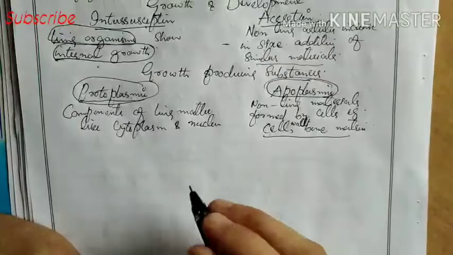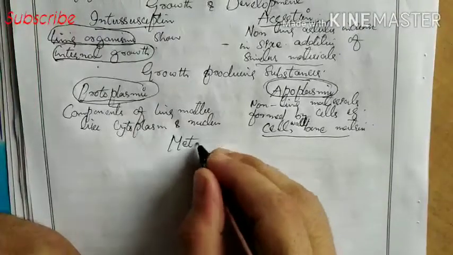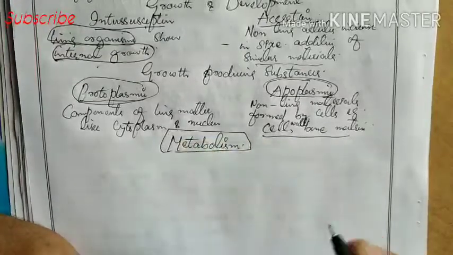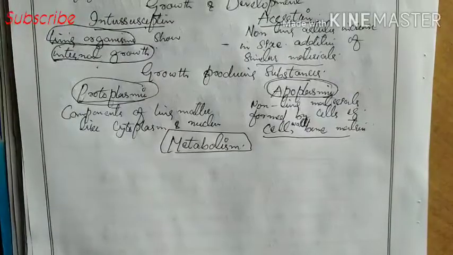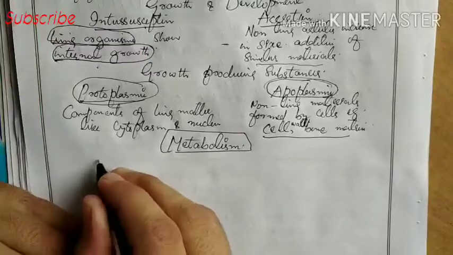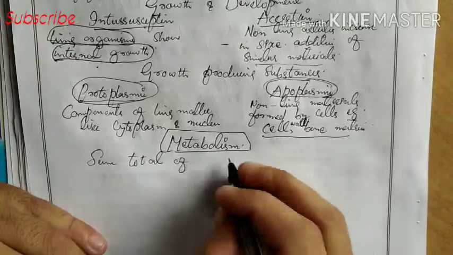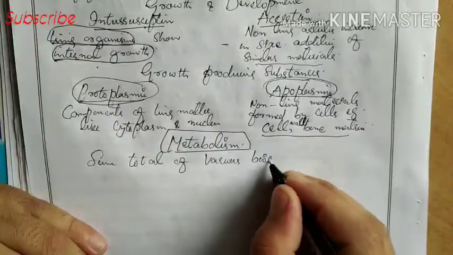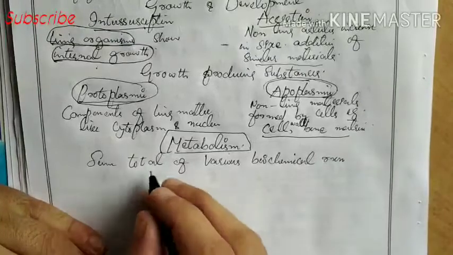Okay? Now, after this we will study one more characteristic of living organisms, that is metabolism. Now, sum total of various biochemical reactions occurring in a cell.